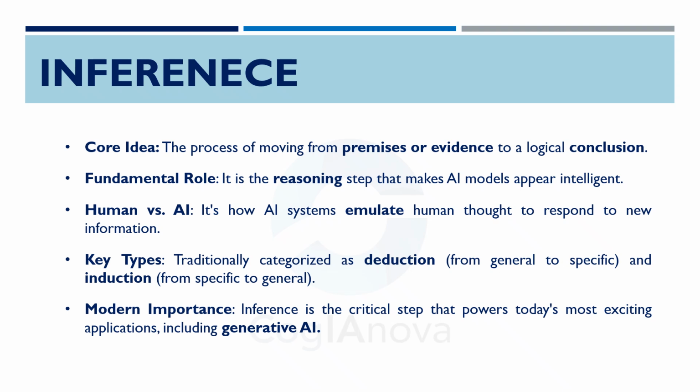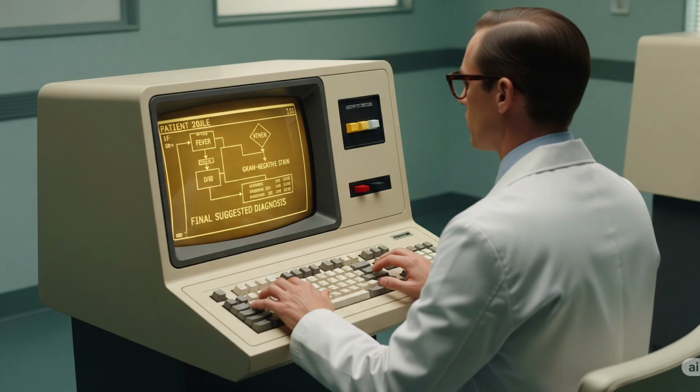It is this capability that allows AI models to take what they've been trained on and use that knowledge to respond thoughtfully and reason through a new problem. A perfect example of inference using an expert system is a classic program called Mycin. In the 1970s, Mycin was designed to help doctors diagnose and treat bacterial blood infections. Its intelligence was not based on learning from data, but on a large set of if-then rules provided by human experts. Here's how inference worked in Mycin.